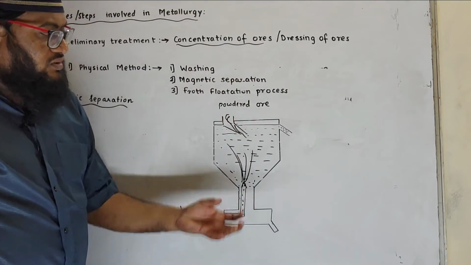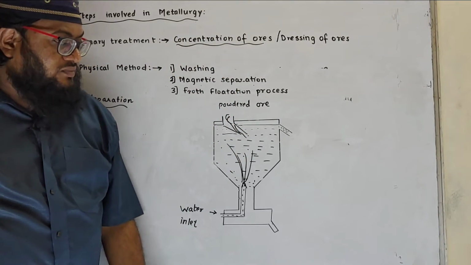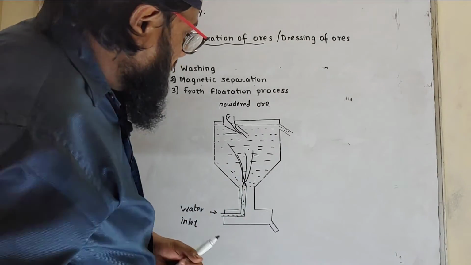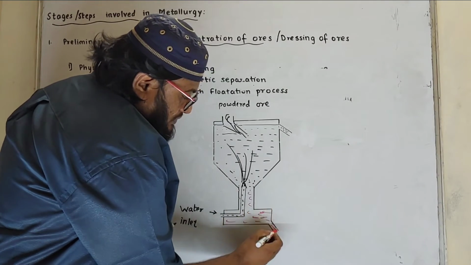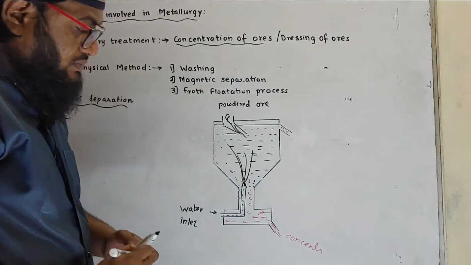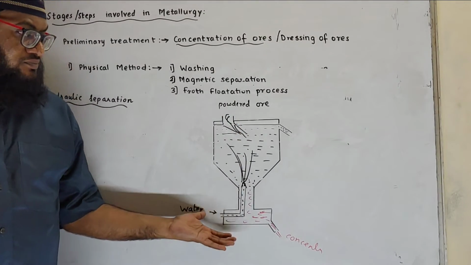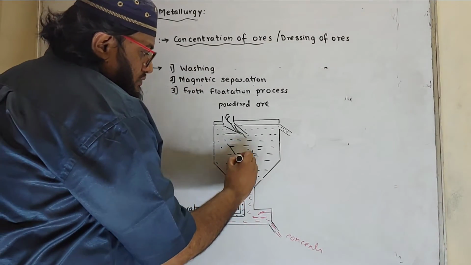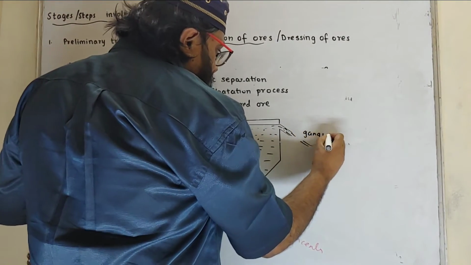Since there is a force in the water, now powdered ore contains gangue particles. Gangue particles, since they are lighter, remain upside, and metal particles, which are heavier, get settled down from here, and these concentrated ore particles can be removed from this outlet. Whereas gangue particles, with the help of jet water, are washed along with the water. So jet water carries the gangue particles and they are removed from this outlet.